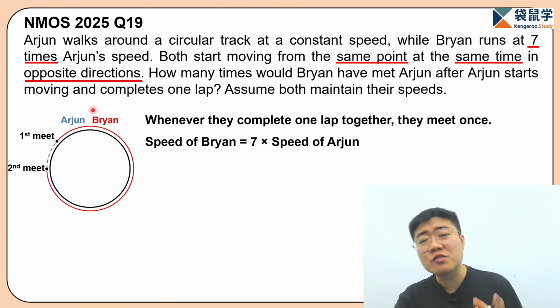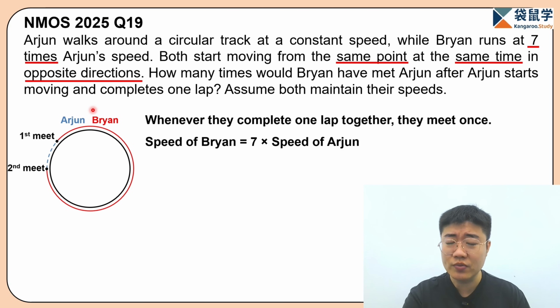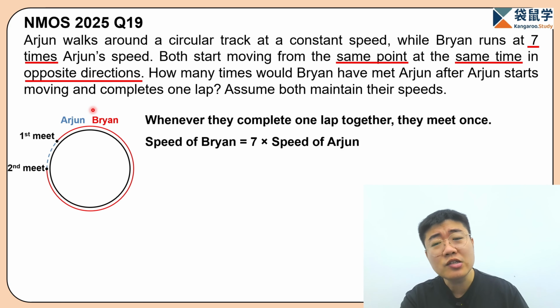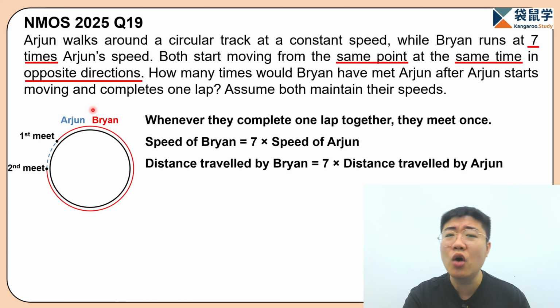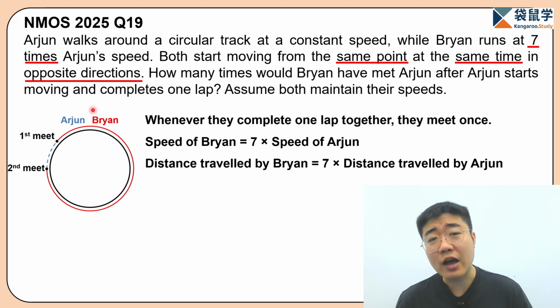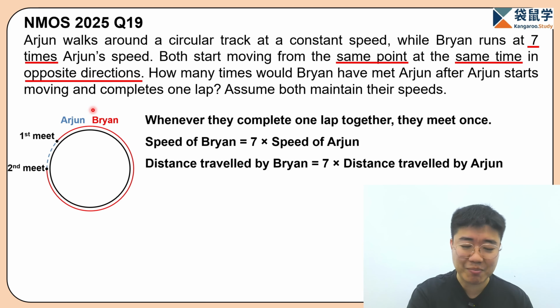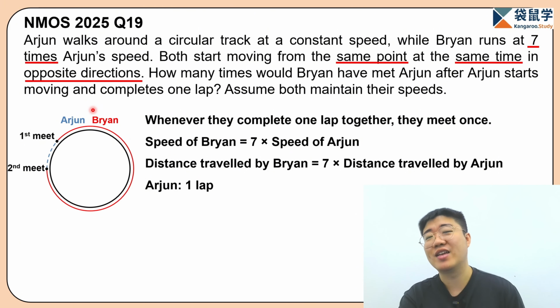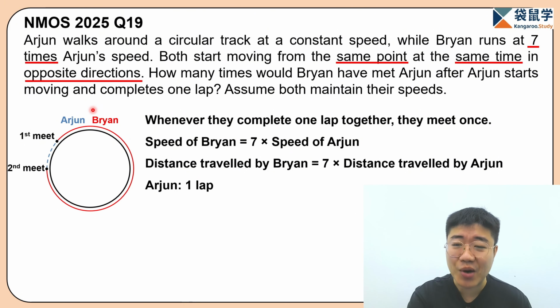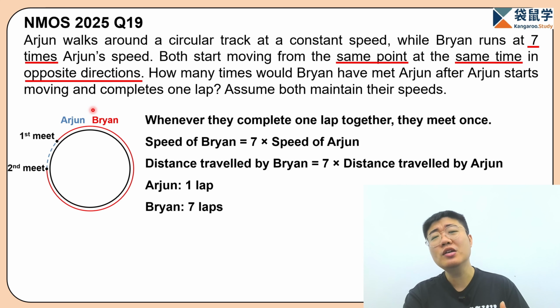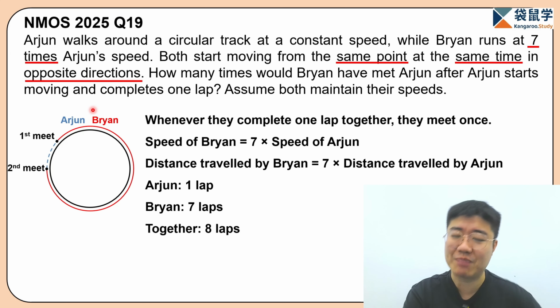So it means that the speed of Brian is 7 times that of Arjun, which means that the distance traveled by Brian is also 7 times the distance traveled by Arjun. Then after knowing that, we know that Arjun traveled 1 lap. Then how about Brian? Brian is going to travel 7 laps. So together they are going to travel 8 laps.